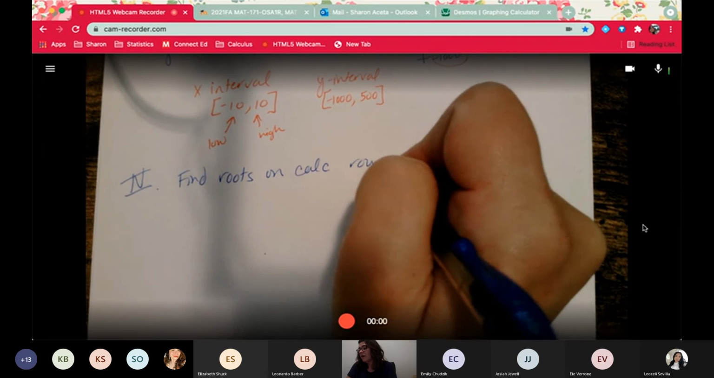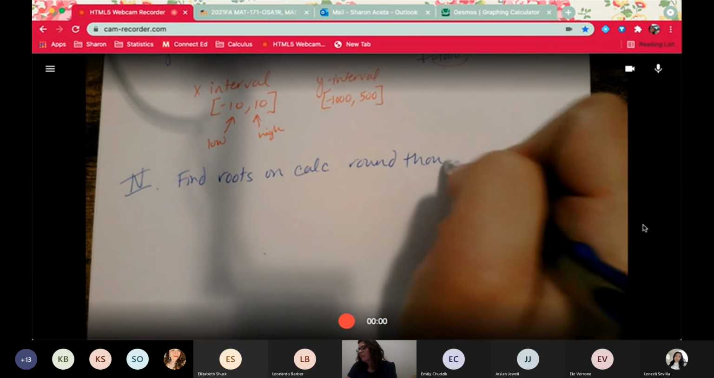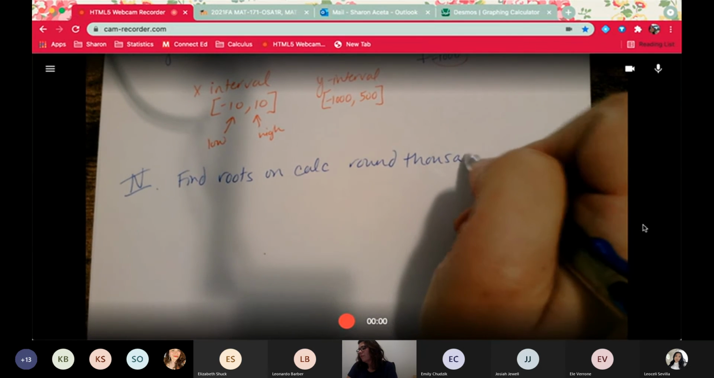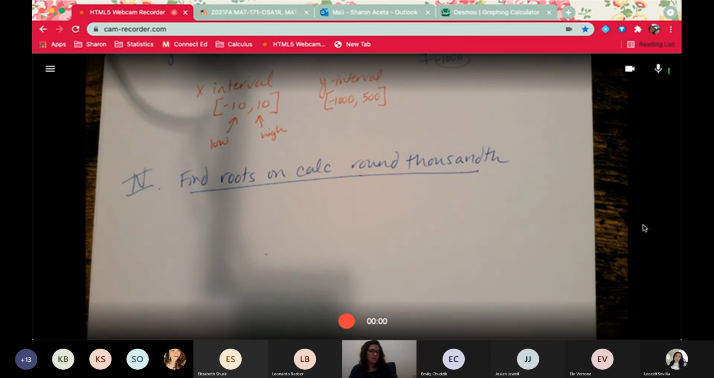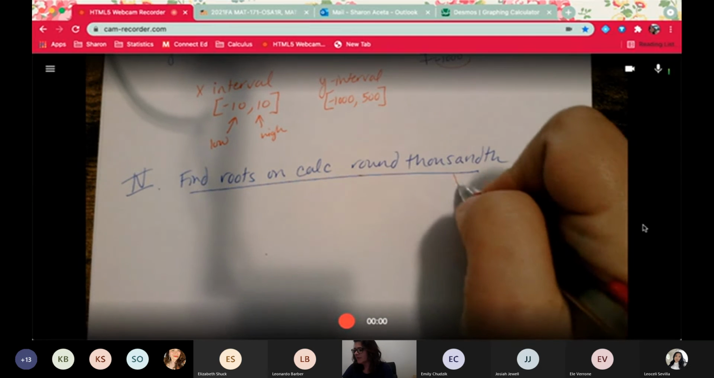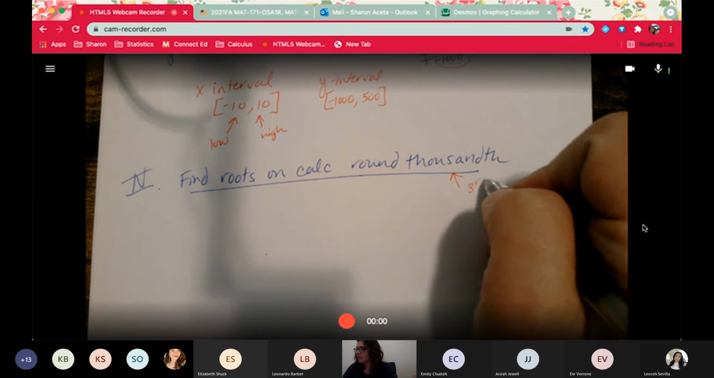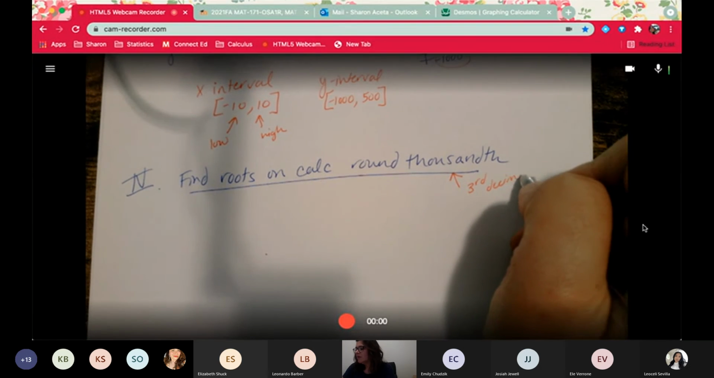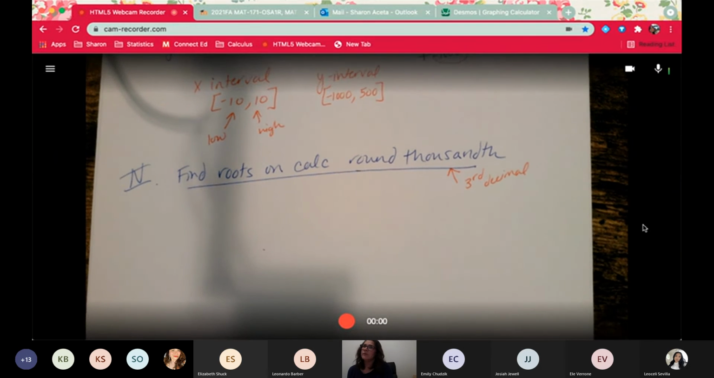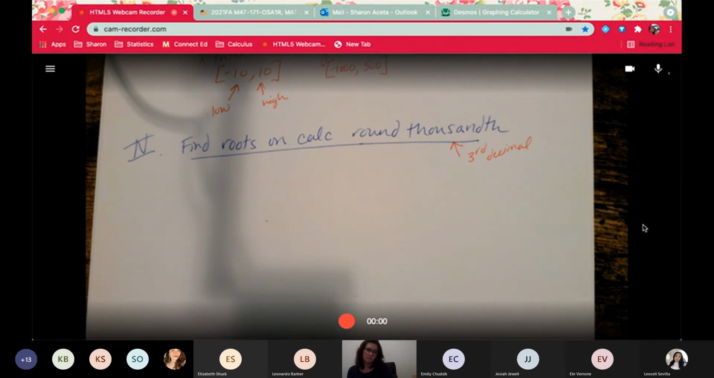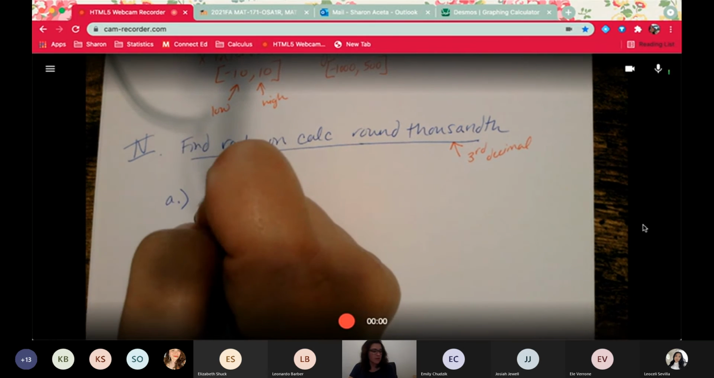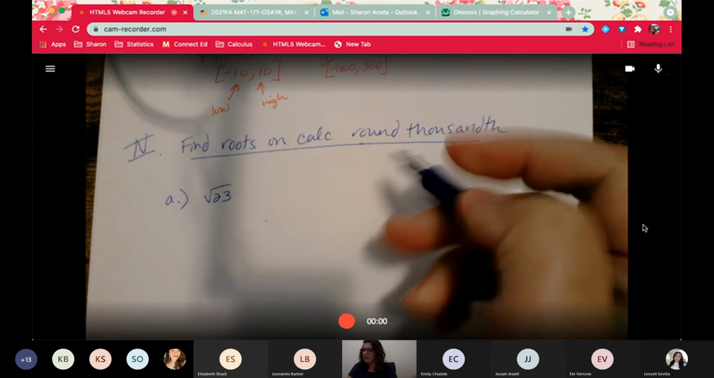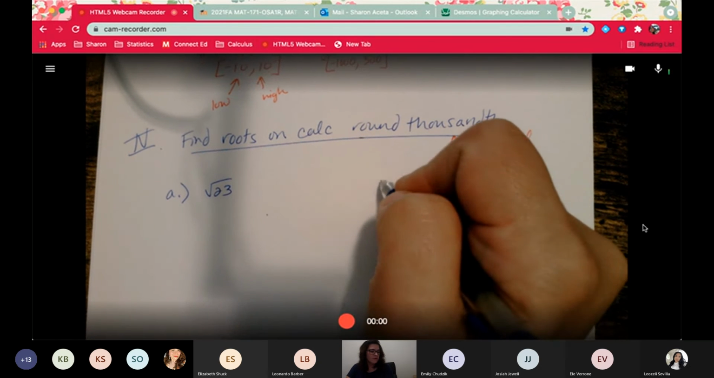and round it to the thousandth. Thousandth. Okay, and if you don't remember what the thousandth place is, that is your third decimal. You have to be really careful on MyMathLab because if you round incorrectly, it's wrong. So I'd hate to see you do that. So we're just going to do a few examples. I'll show you how to type it into your calculator and round. Let me write out a few of these real quick.